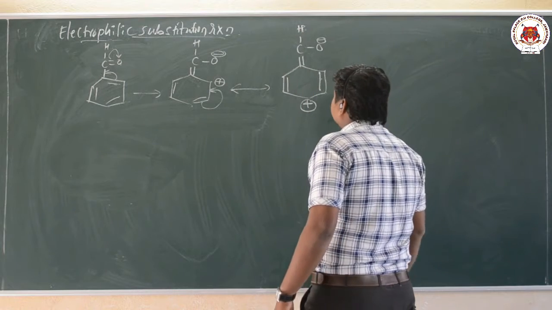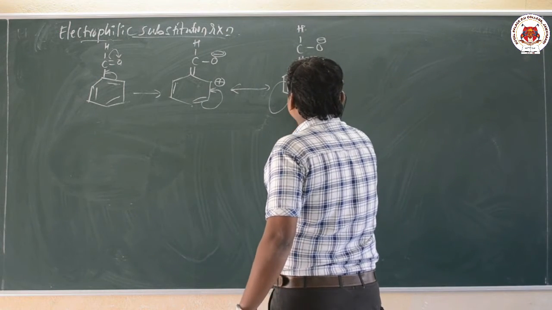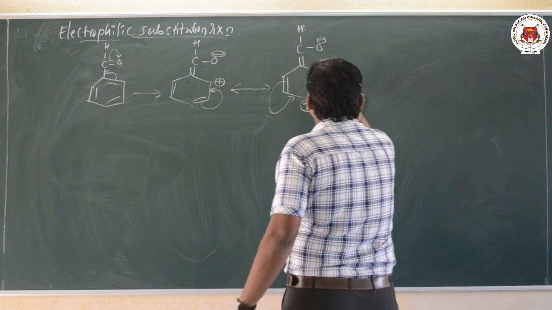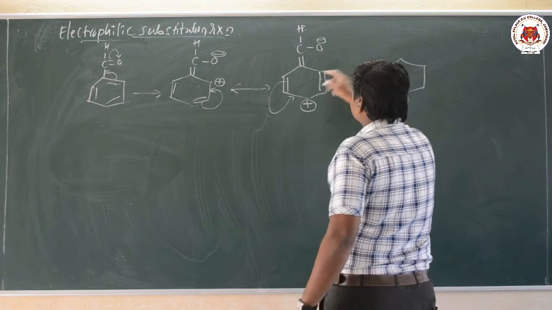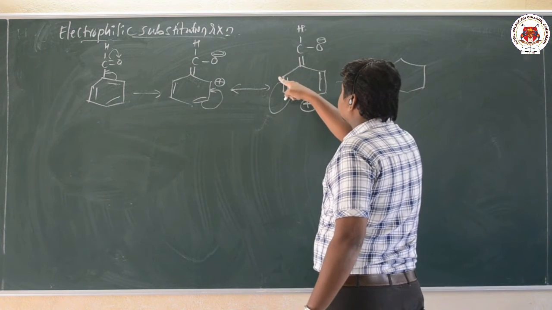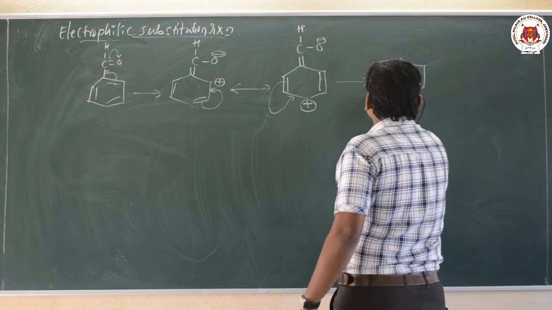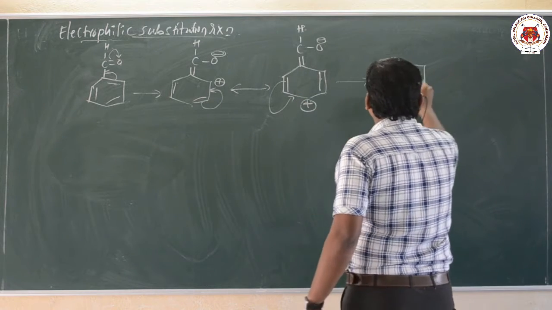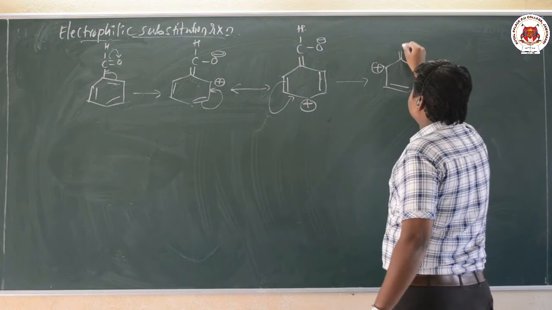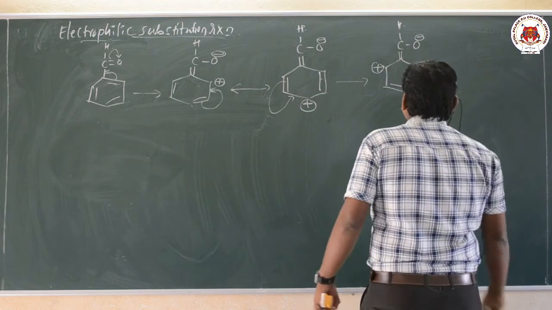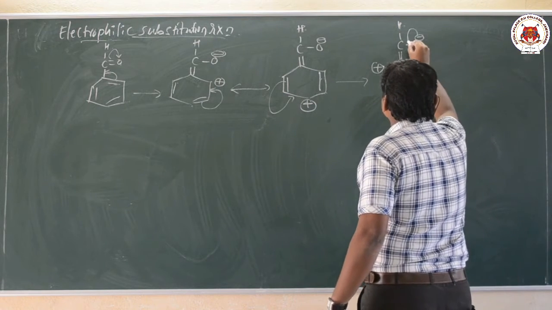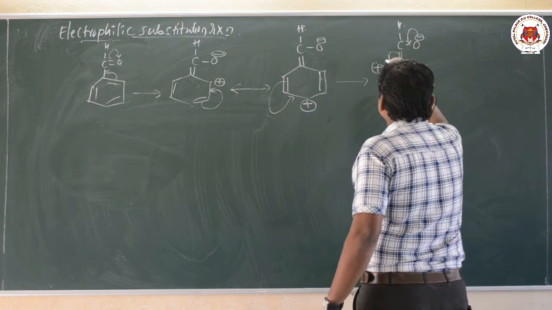Now here, after this the bond will shift to this position, again that will acquire a positive charge only. At this position there is a loss of a bond, hence that will take a plus charge. This double bond shifts here and the double bond stays as it is, double bond CO minus H. After this, the oxygen negative charge shifts here and this double bond shifts here.